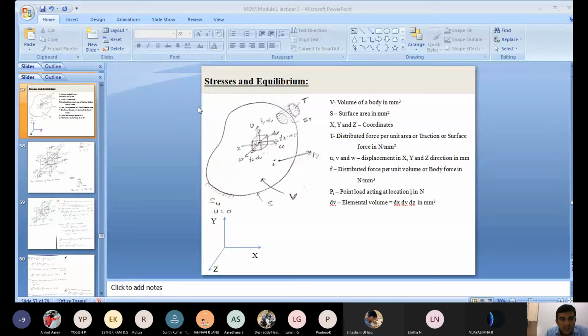Then you consider the stress at a point. If you pass an arbitrary cutting plane, it will become a small element, a cuboid, a cube. Then what is the volume of the cube? dV is the elemental volume of the cube. What is the distance along the x direction of the cube? dx. Similarly, in the y direction dy, in the z direction dz. The elemental volume of the cube is dx into dy into dz, that is in meter cube.